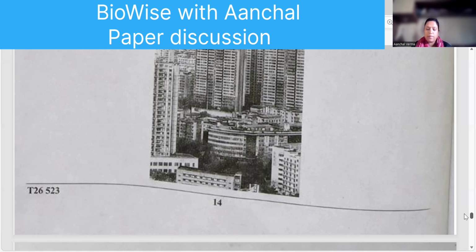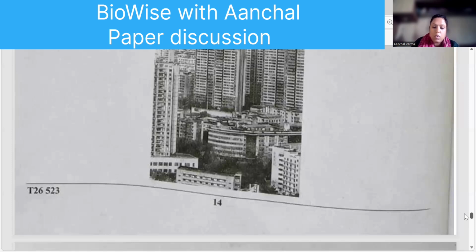Page number 12. RBC do not have nuclei. Discuss its advantage. Now, RBC do not have nuclei so that they can accommodate more and more oxygen for the transport, that we have already discussed in our previous revisions. Arrange the following food chain in proper sequence: small fish, algae, mosquito larva, kingfisher. So your algae is eaten by mosquito larva, mosquito larva is eaten by small fish, and the small fish is eaten by kingfisher.